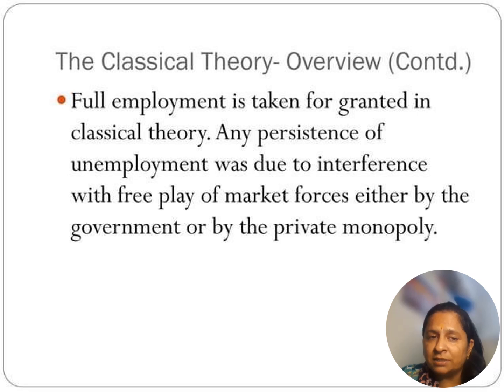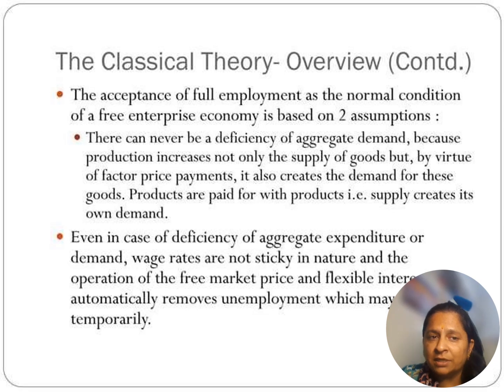This is the classical view, but it is criticized. In classical theory, full employment is the normal condition, and there can never be a deficiency of aggregate demand. Aggregate demand is always equal to aggregate supply, and aggregate expenditure is equal to aggregate income.